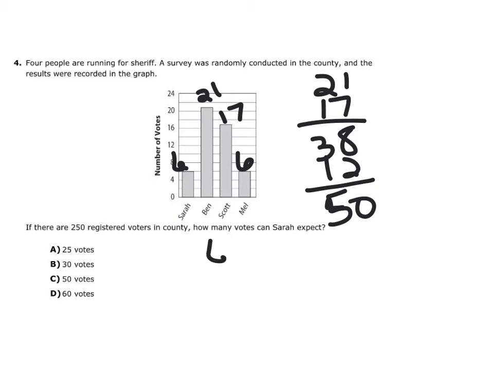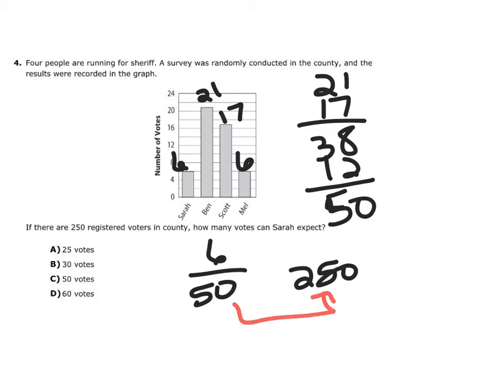So we have 6 out of 50. And then we're going to 250. Well, I notice I have a scale factor of 5 here. So 6 times 5 is 30. So that means Sarah will be getting 30 votes out of the 250 registered voters. Again, go ahead and do your explanation of your mistakes, and let's keep going.